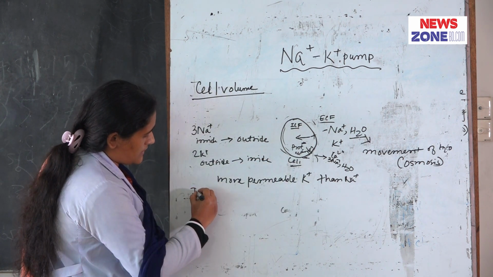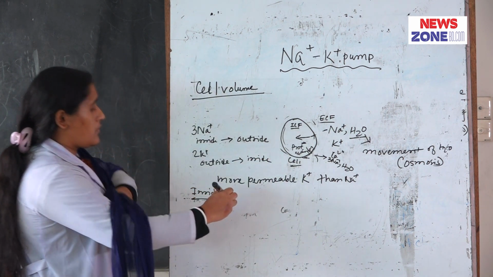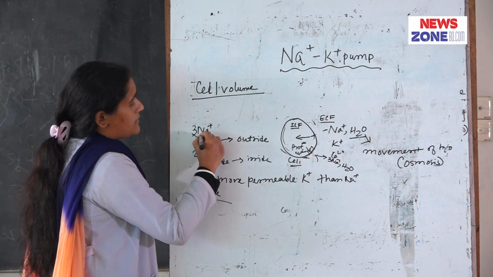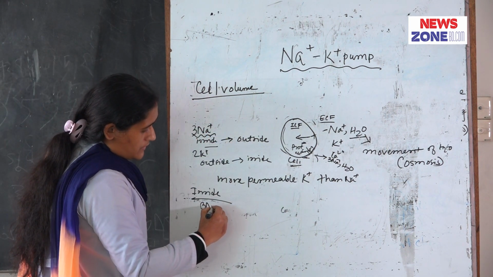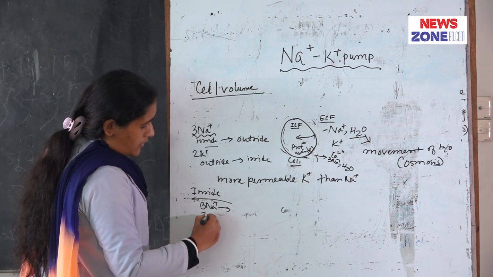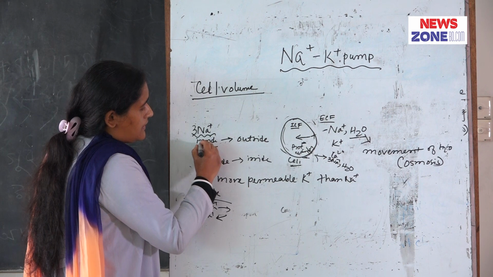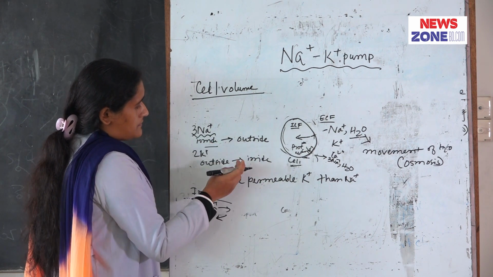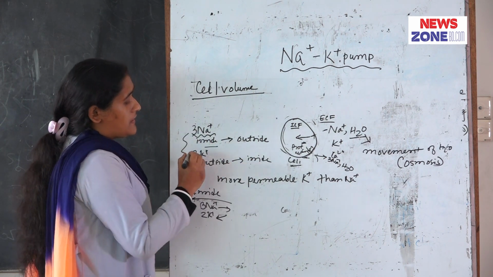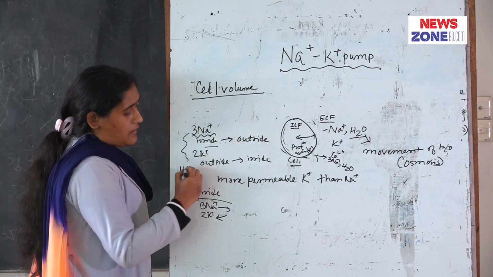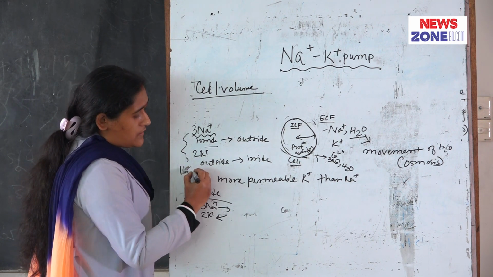So, in the inside, 3 sodium ions are moving out and 2 potassium ions are entering. So, inside, there is loss of 1 positive ion. 1 positive ion is lost.